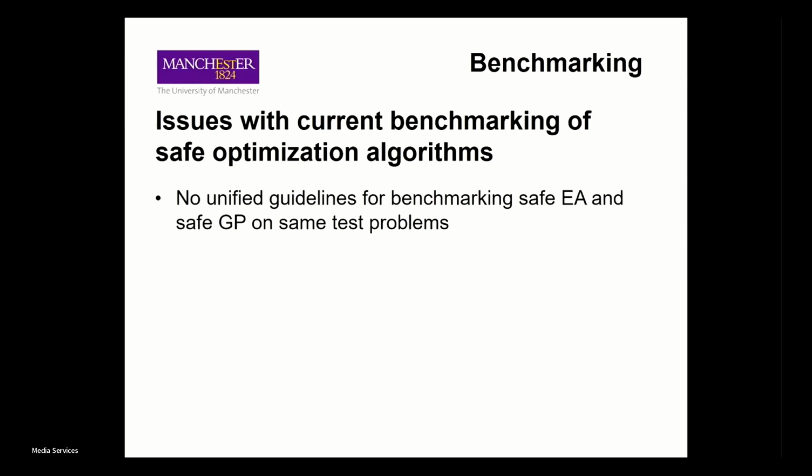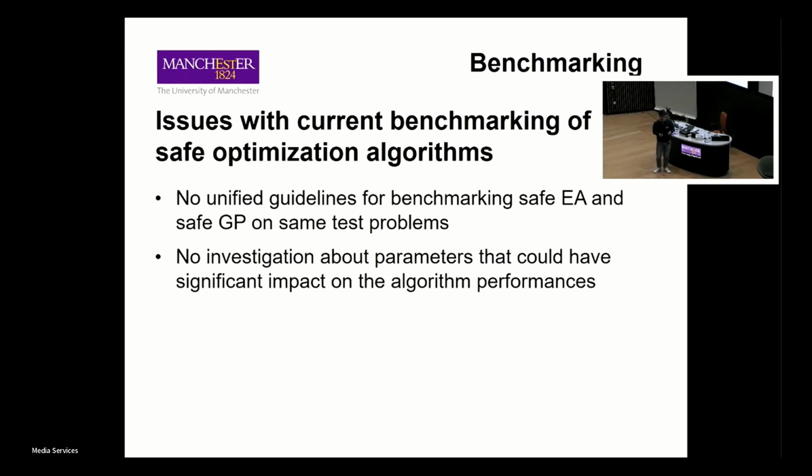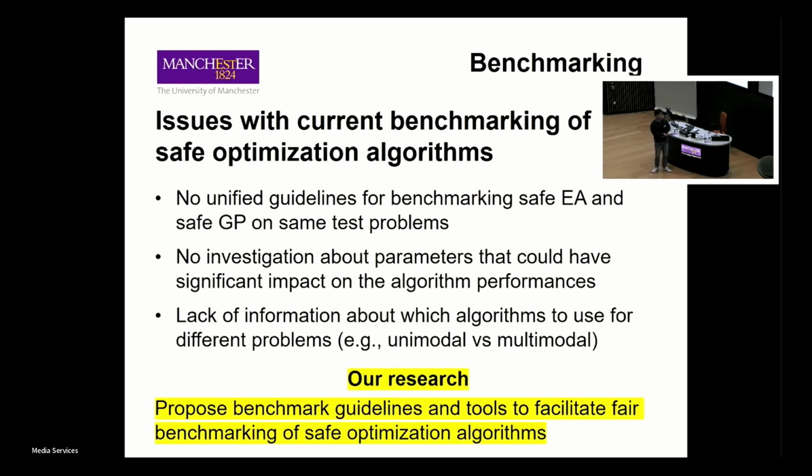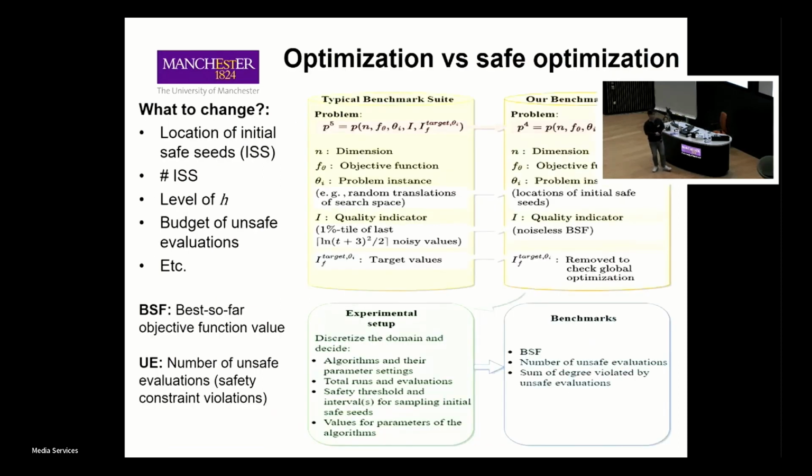So the current issue is that there are no unified guidelines for benchmarking both sides of the algorithmic branches. Also, there are some parameters that can potentially impact algorithm performance, but there was no investigation. And there's a lack of information, for example, on which algorithms to use for which problem. For unimodal and multimodal functions, would it be the same? So our research proposed benchmark guidelines and tools for the fair benchmarking of both sides of the algorithmic branches.